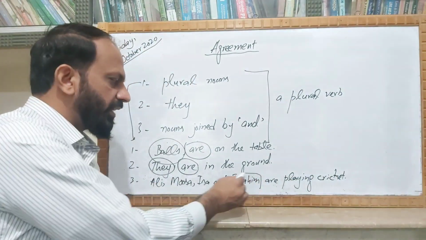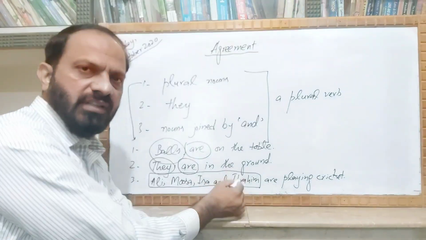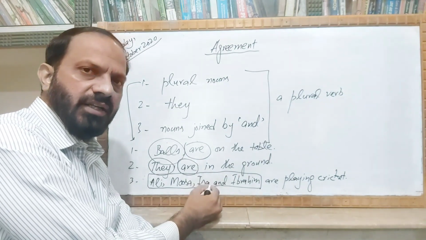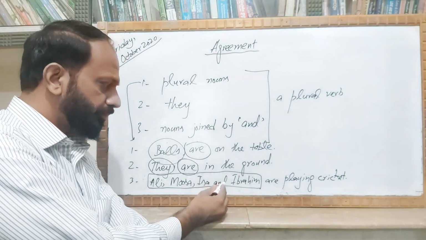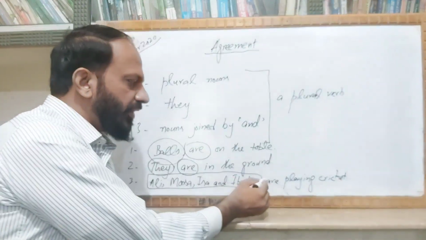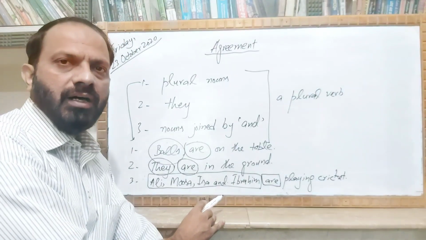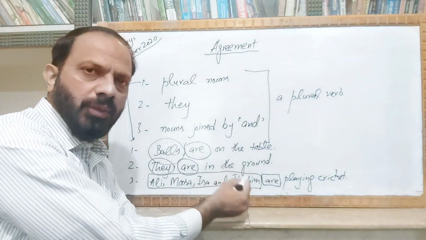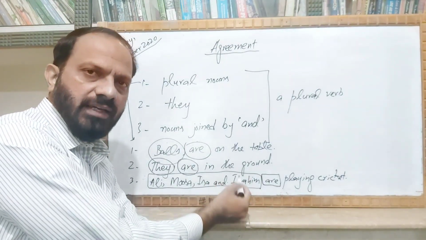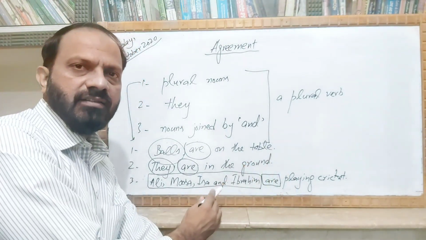So, this is the subject of the sentence, and for this kind of subject in which we are having nouns joined by and, we are using once again the plural verb are. So there is also a proper agreement between the subject and the verb of this sentence.